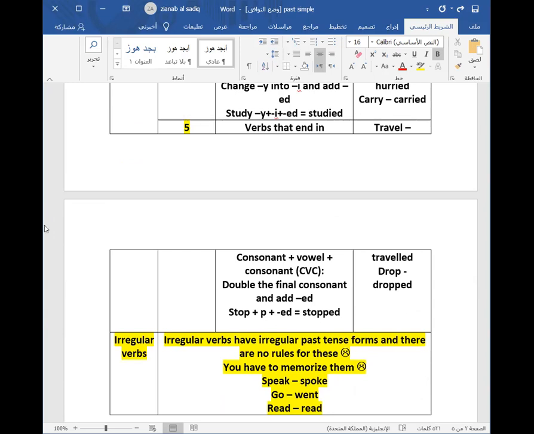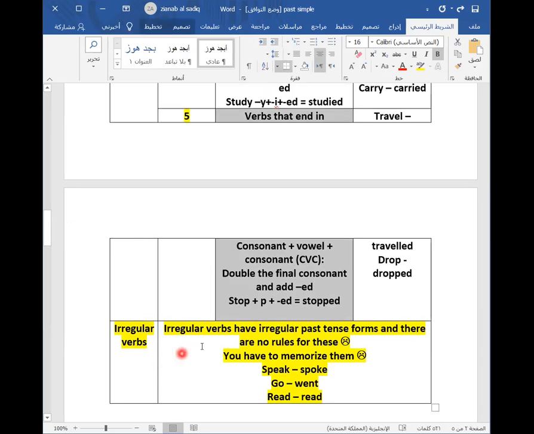Now we will talk about irregular verbs. Irregular verbs have an irregular past form, and there are no rules for this. You have to memorize them. For example, speak, spoke; go, went; read.